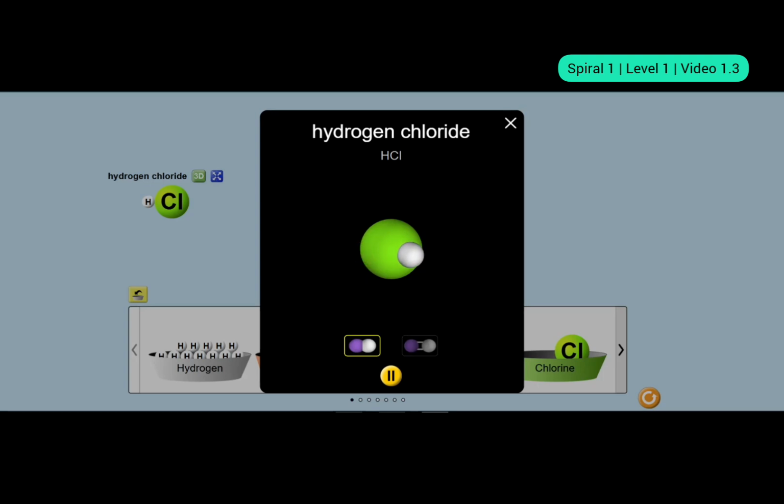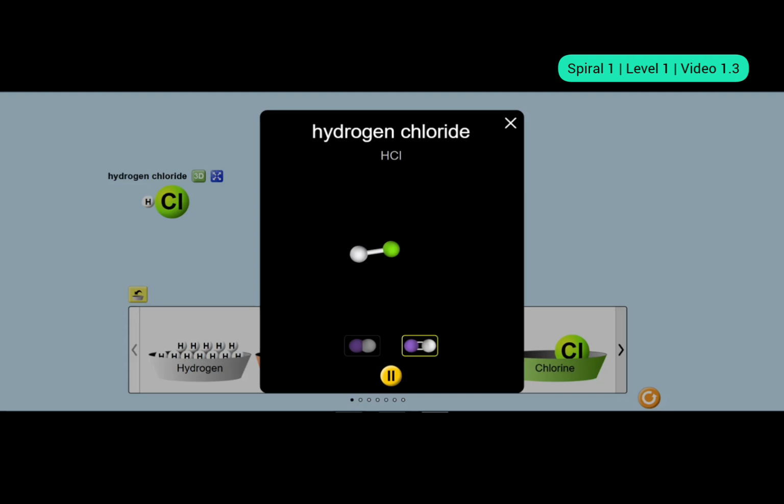So what do you observe? You see this white one, that's hydrogen. The green one, that's chlorine. You see the difference in the size of their atoms. Very interesting, right? Why is there this difference? That we will learn when we discuss the topic of the periodic table. Now let's see the bond. It's just one line, meaning there is one chemical bond between them, right?